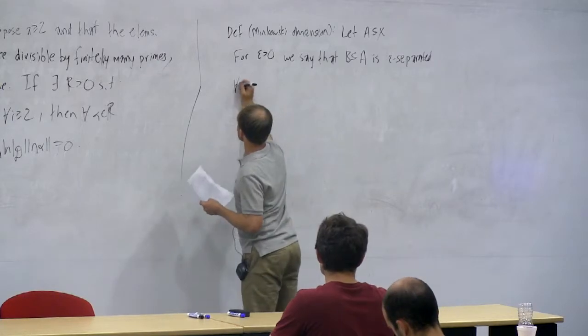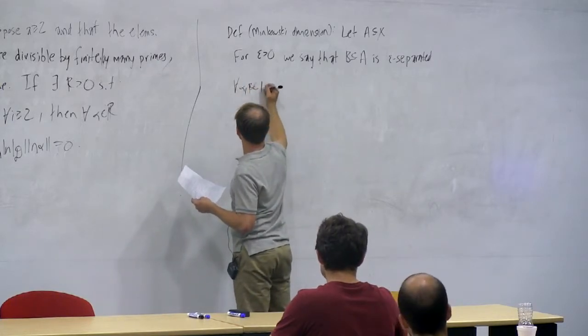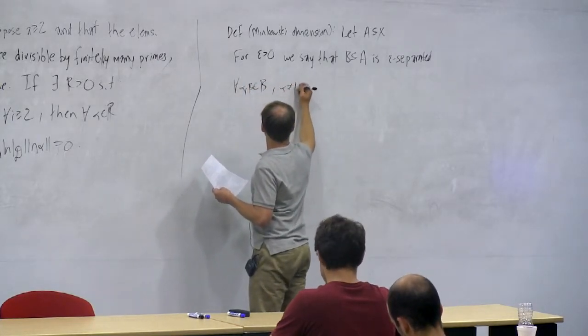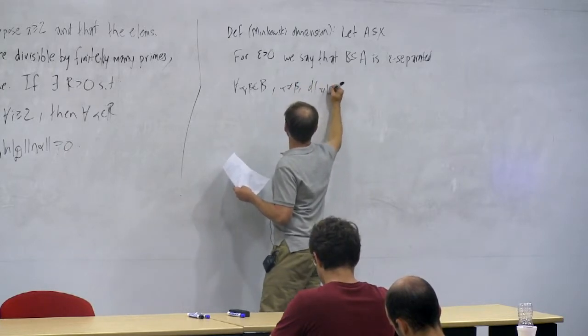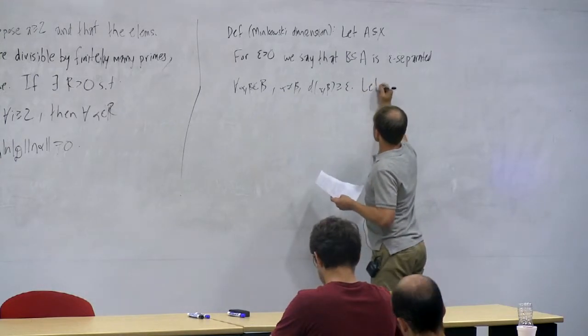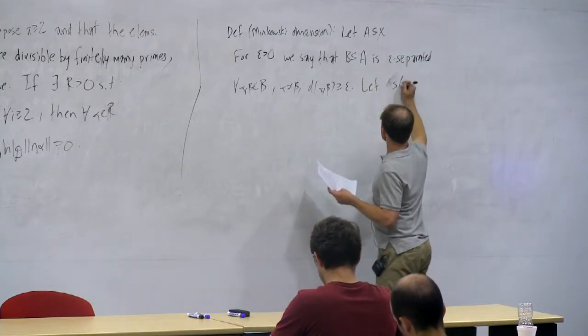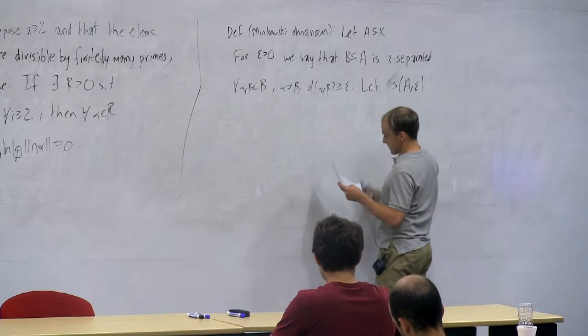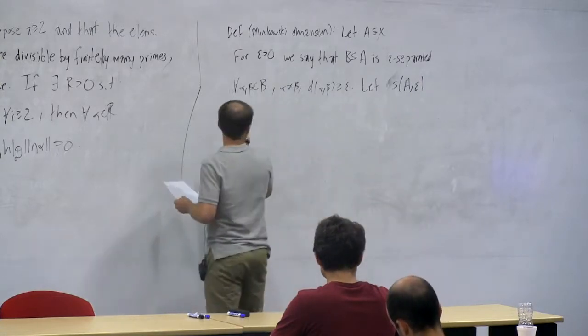That was a pretty intuitive definition. The distance between alpha and beta is bigger than or equal to epsilon. Now let N of A, epsilon denote the largest cardinality of an epsilon separated subset of A.